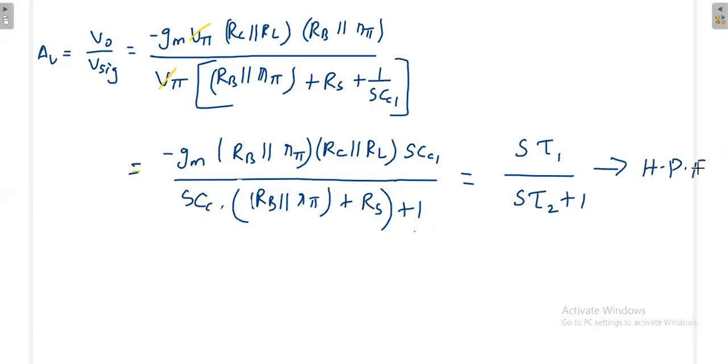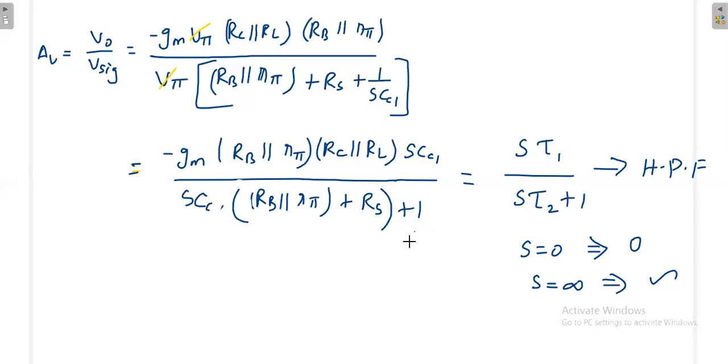If the structure is like this, it is called a high pass filter. Why? Because if you substitute S equal to 0 here, 0 divided by 0 plus 1 is 0. But if you substitute S equal to infinity, you modify the equation in such a way that you get some value. That means it transmits the high frequency but does not transmit the low frequency, because S means j omega, it consists of frequency. So this resembles the high pass filter nature.